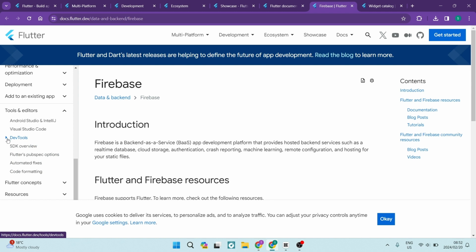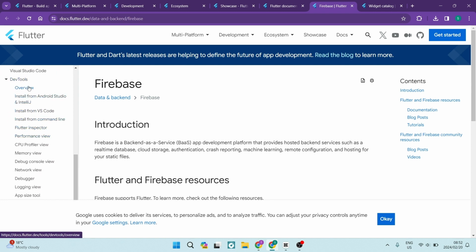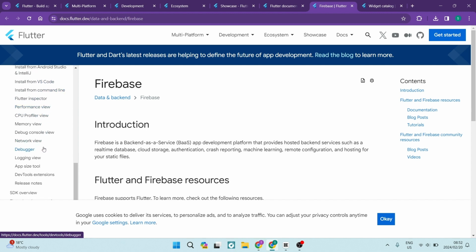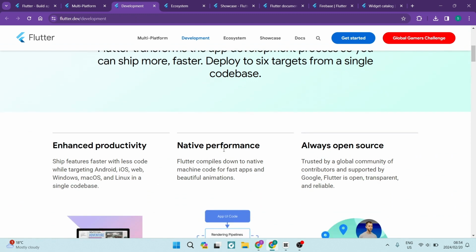Flutter Dev Tools. Flutter Dev Tools is a suite of tools that help you debug, test, and optimize your Flutter app. You can use Flutter Dev Tools to inspect the widget tree, monitor the app's performance, view the app logs, and a whole lot more. IDEs and editors.